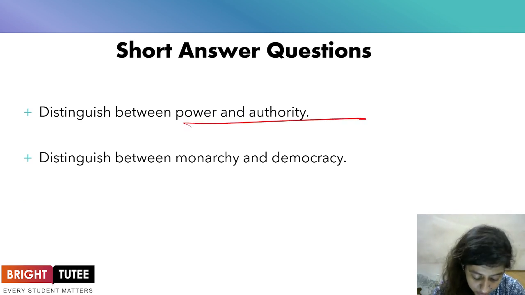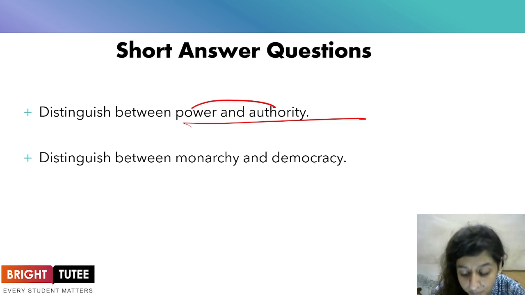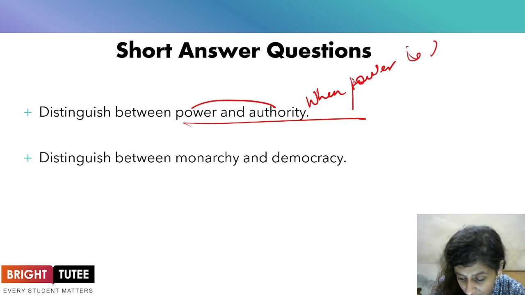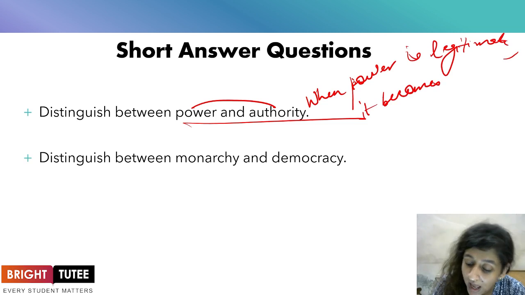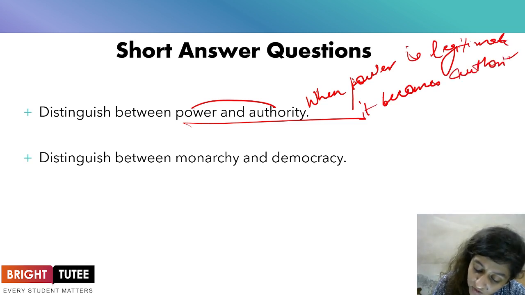Moving on, distinguish between power and authority. When you distinguish between power and authority, there are certain aspects that we take into consideration, talking about what is legitimate. When power is legitimate, you get the authority, or it becomes authority.